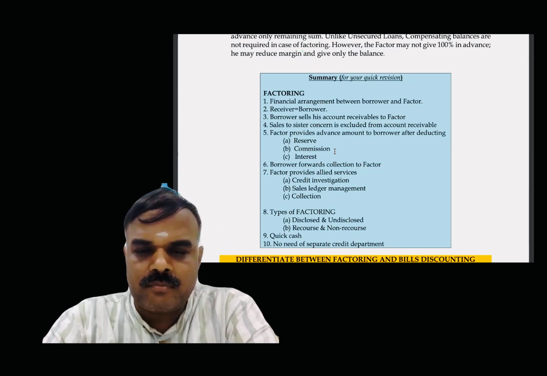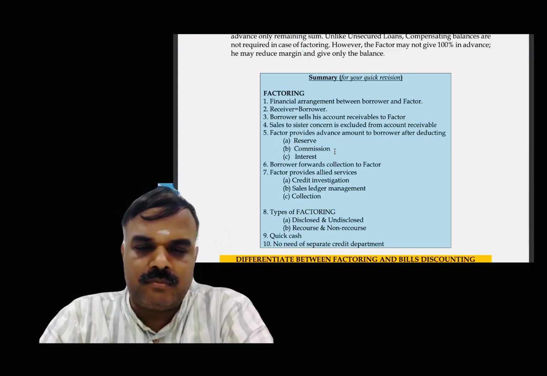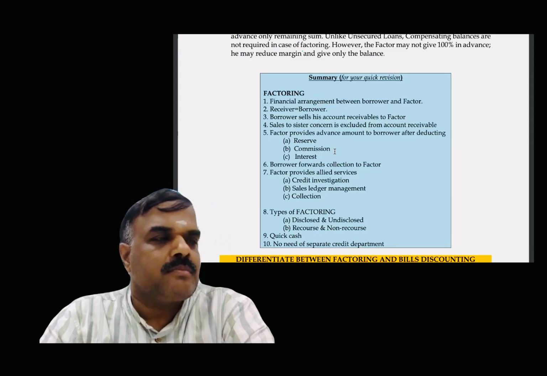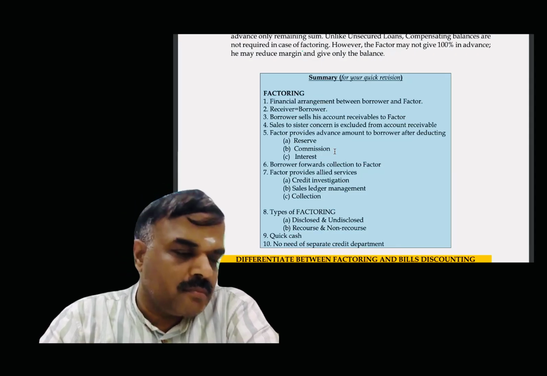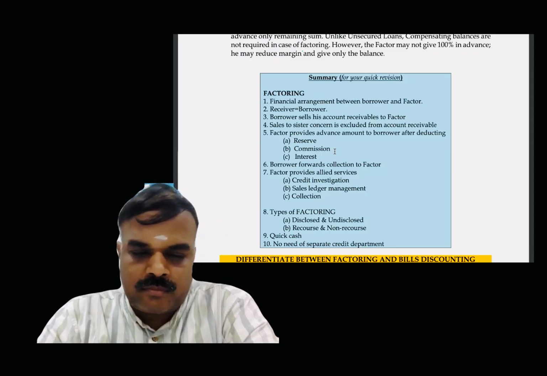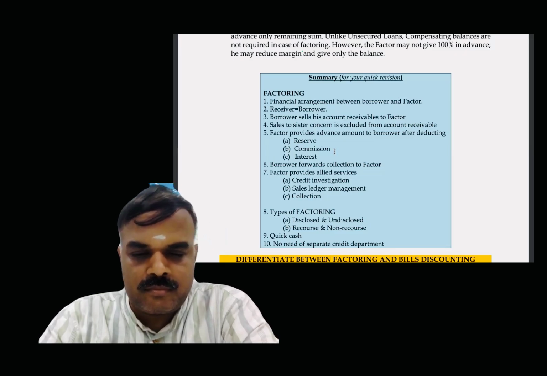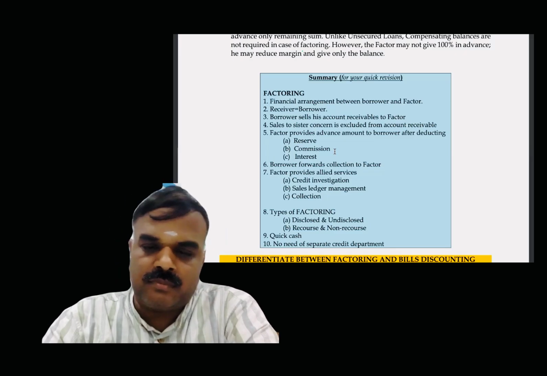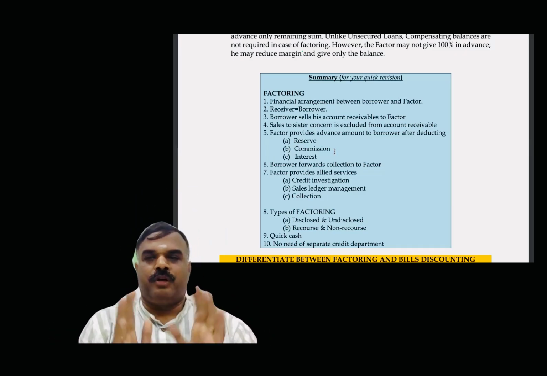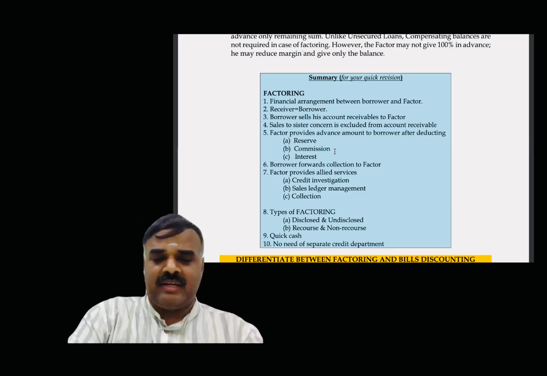The borrower forwards collections to the factor. The factor provides allied services: credit investigation, sales ledger management, collection. Types of factoring: disclosed and undisclosed, recourse and non-recourse. Quick cash, no need for a separate credit department. Understood? So these are all the points with respect to factoring.